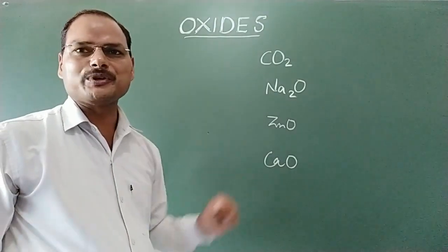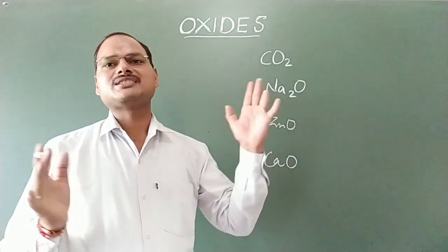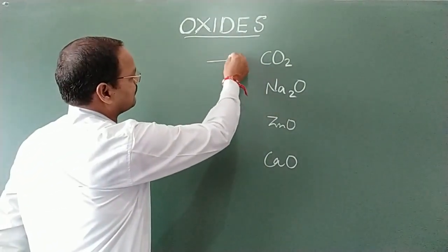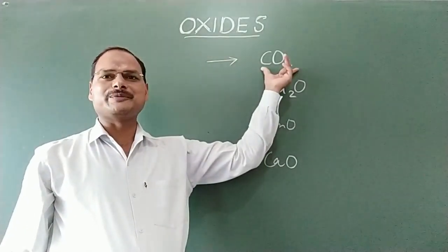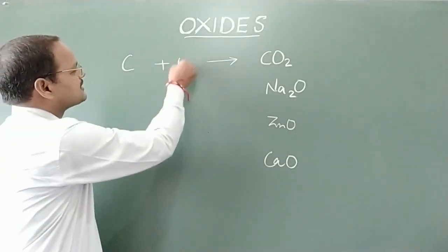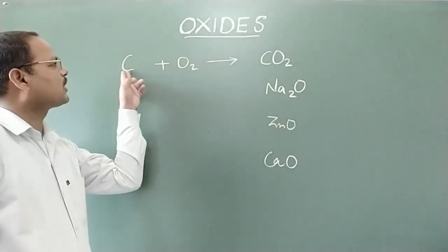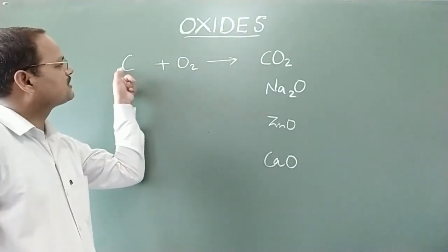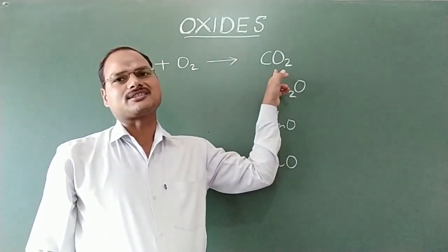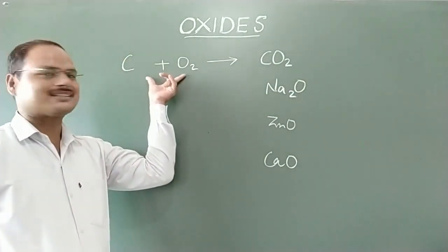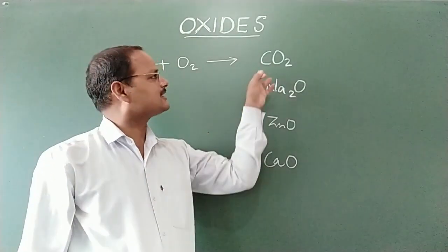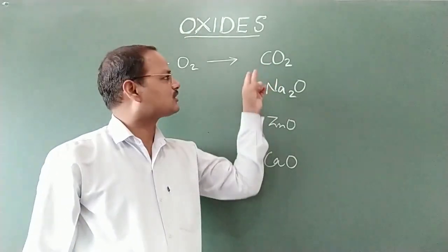Now, come to the next topic, that is the preparation of these compounds. Let us complete this reaction. For example, this carbon dioxide can be obtained from carbon element and oxygen element. It means carbon can join with oxygen, or carbon is burning with oxygen and it is producing the compound carbon dioxide. Here you can see that towards the left side there are two reactants, towards the right side there is only one product. It is a type of reaction. Which type of reaction? Combination reaction.